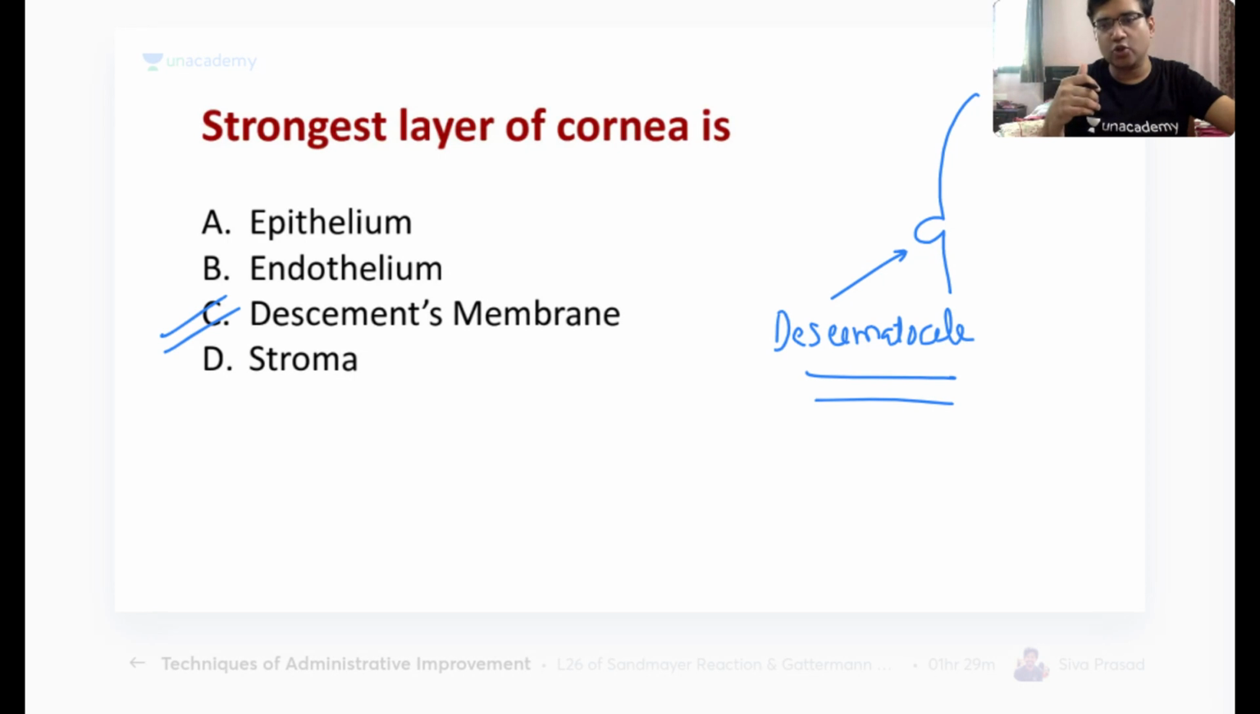Descemetocele, usually seen in those patients. Yes, Dua is also strong, but if they ask the strongest layer of the cornea in your viva, you go for Descemet's membrane. If Dua is also given in the option, then you answer it Dua followed by the Descemet's membrane. But actually, the role of the Dua is not protective. It is a layer which we have seen during the keratoconus surgery. Okay, chalo. Let's move to our next question.